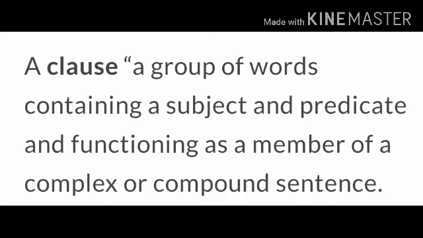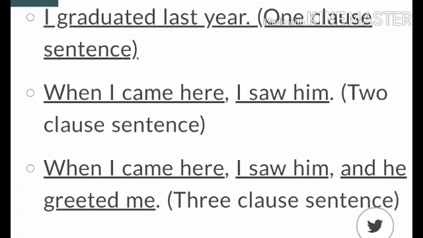My dear students, what is this compound sentence? Before telling about compound sentence, just remind yourself, think about a compound word. What is a compound word? Compound word means two words which form a single meaning, like break and fast, breakfast, sun and light, sunlight. Similarly, we also have a compound sentence. That means it will have two sentences and there will be two clauses.